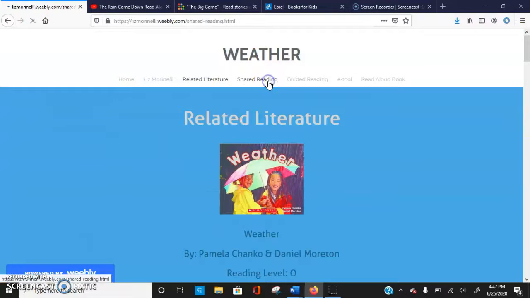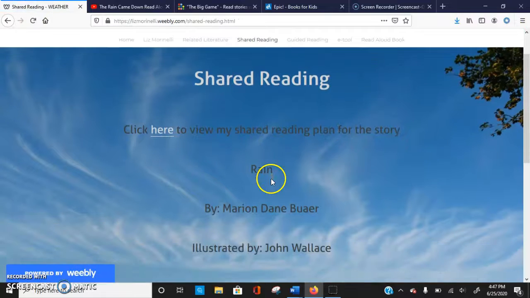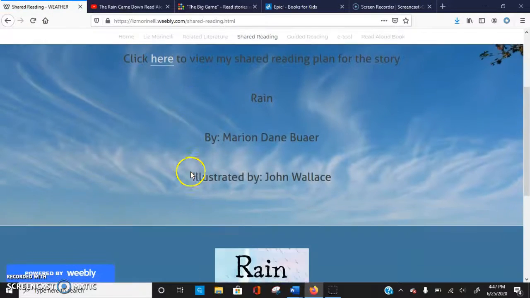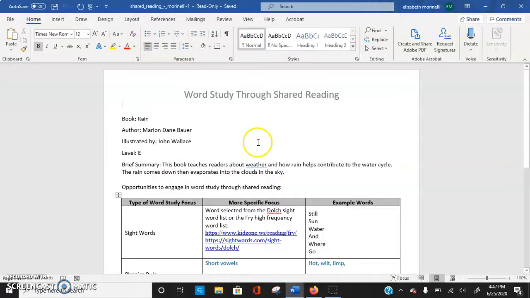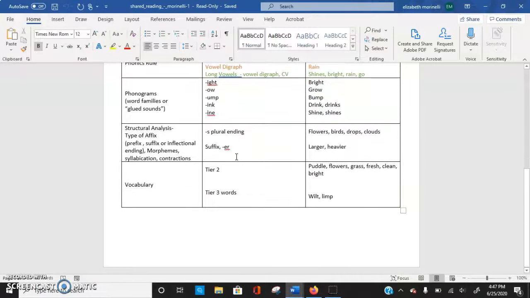My second link is shared reading. Here I've included my shared reading plan, which you can view by clicking here. This is for the book titled Rain. By clicking there, it will pull up right here, which is a little snippet of my shared reading plan.